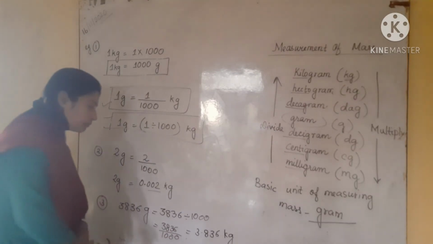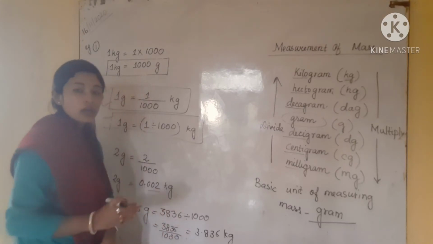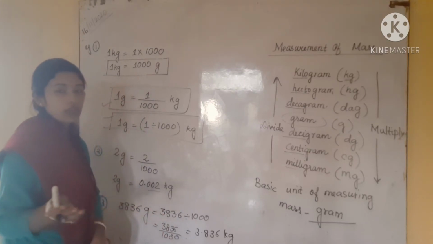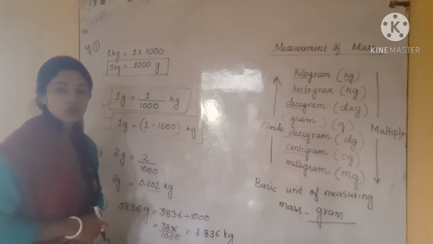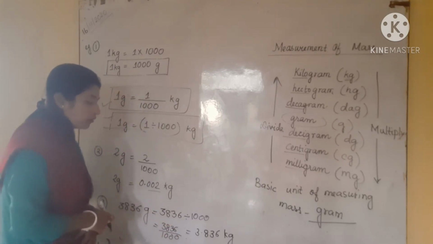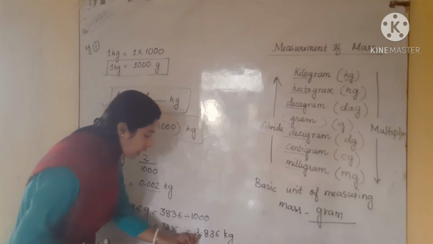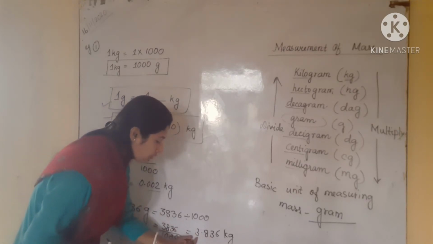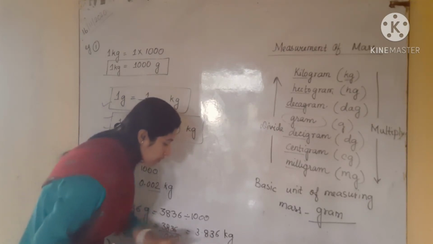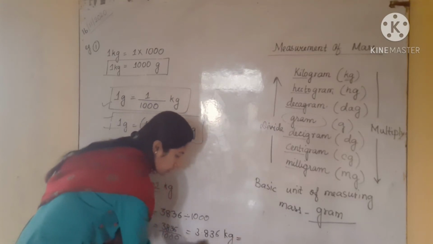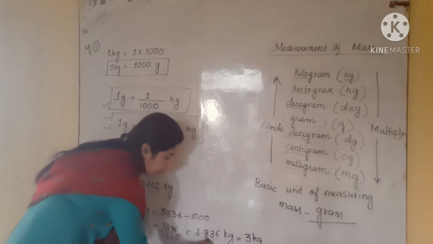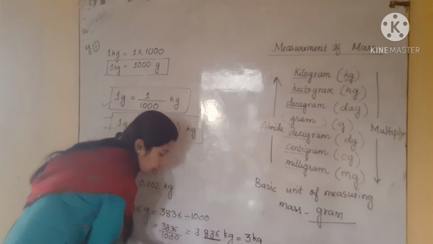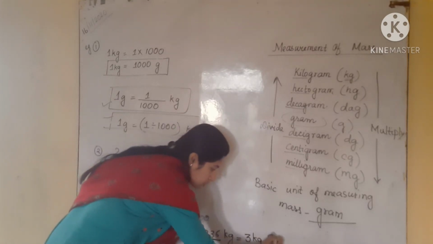Similarly, if you want to write in terms of kg and gram, like we have done in the last exercise, question number 3 table, if you want to write in 2 units, then we have to separate the whole part and the decimal part. The whole part is 3 here, so we write 3 kg, and the decimal part, that is 836, will come into grams.